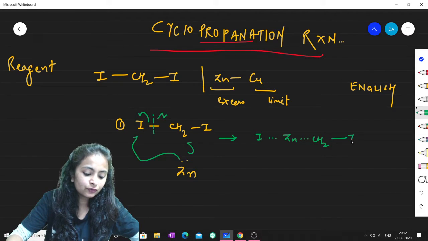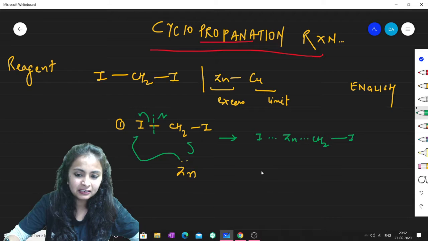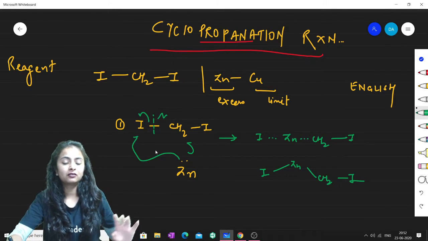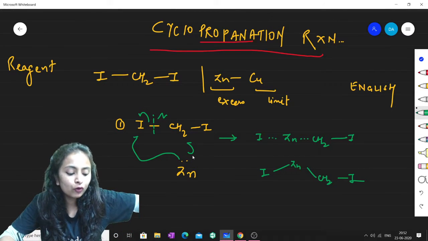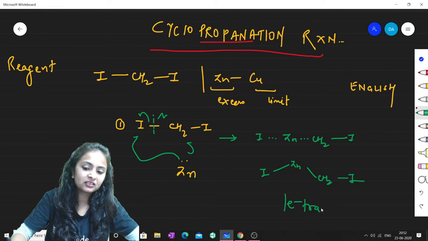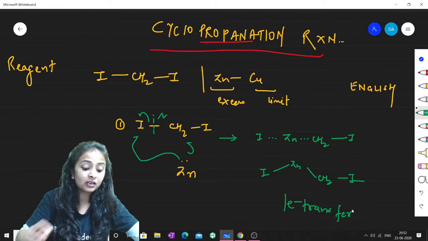So this is one part which is formed, and this is basically zinc insertion. Zinc gets inserted in this manner. This is the first method. You can say this is homolytic, a one electron transfer, where one electron is transferred.